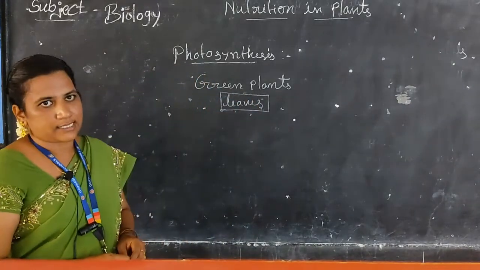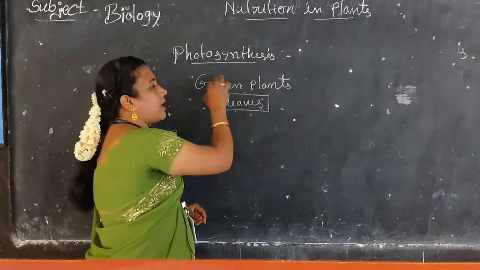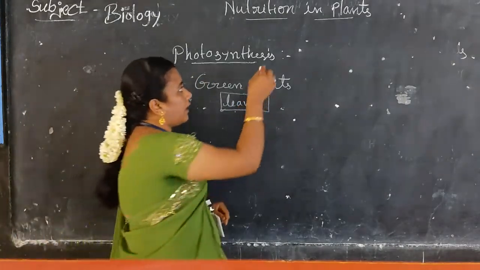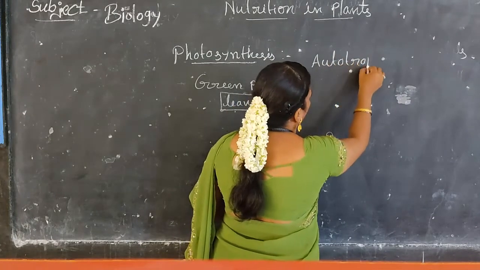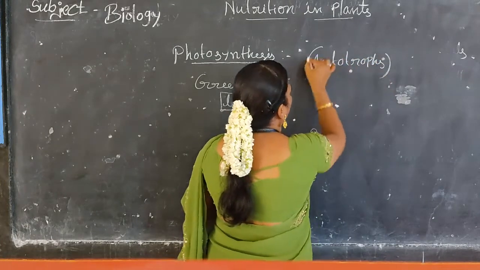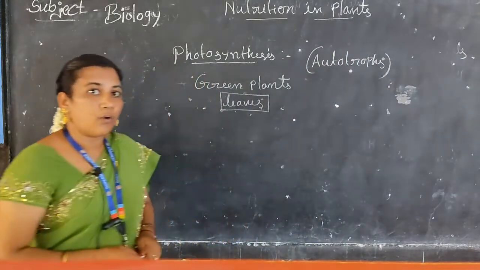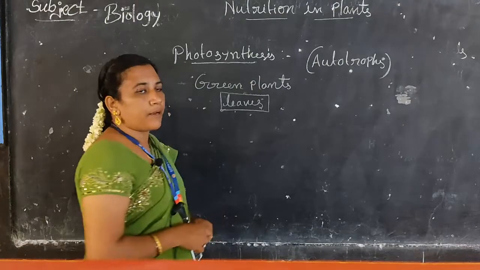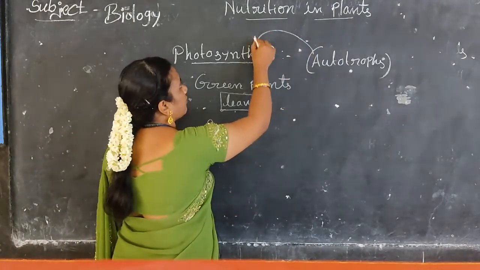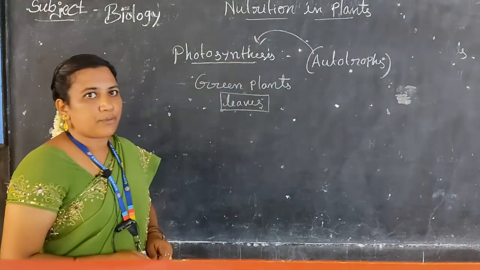Plants are autotrophs, which means plants prepare their own food materials. They prepare that food material by the process of photosynthesis.